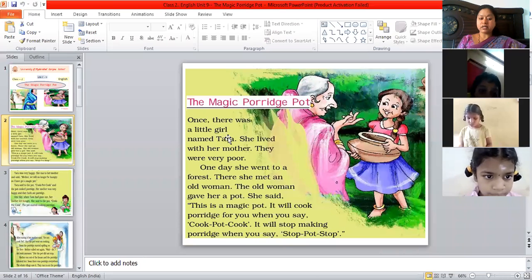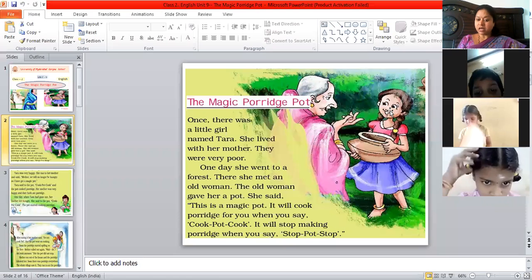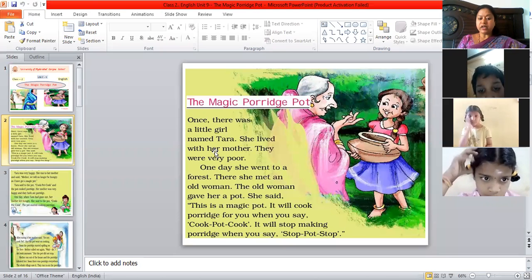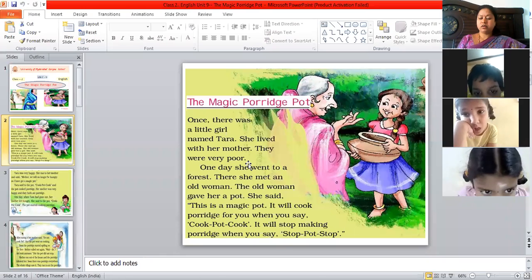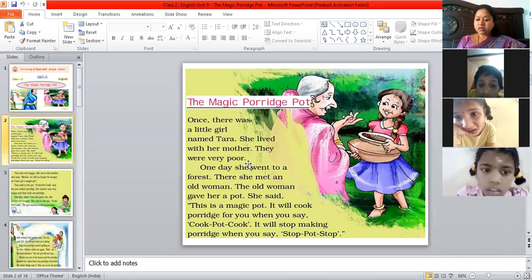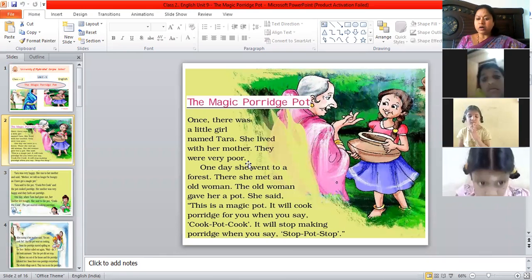Now, once there was a little girl named Tara. So this girl's name is Tara. She lived with her mother. They were very poor. Poor means what? What do you mean by poor?